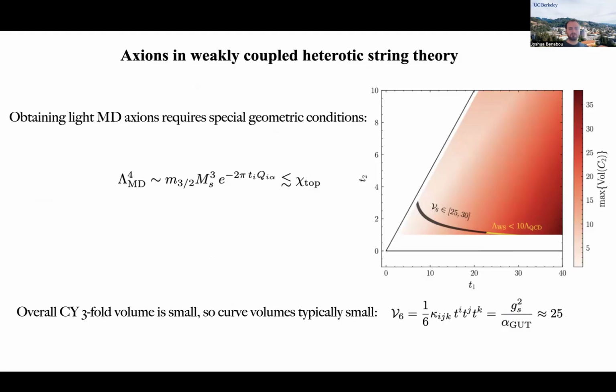As we discuss in our paper, the overall volume of the compactified space is already small in units of string length, so the curve volumes are also typically small in the absence of special geometric conditions. In particular, for a Calabi-Yau threefold, as we study in our work, this would correspond to cancellations between terms in the volume form.